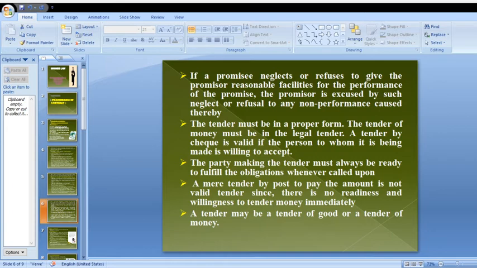A mere tender by post to pay the amount is not a valid tender, since there is no readiness and willingness to tender the money immediately. Here nobody has the right to postpone the payment to a later time. Only when you are ready to pay the amount immediately is the tender valid. And a tender may be a tender of goods or a tender of money. It is an important point.